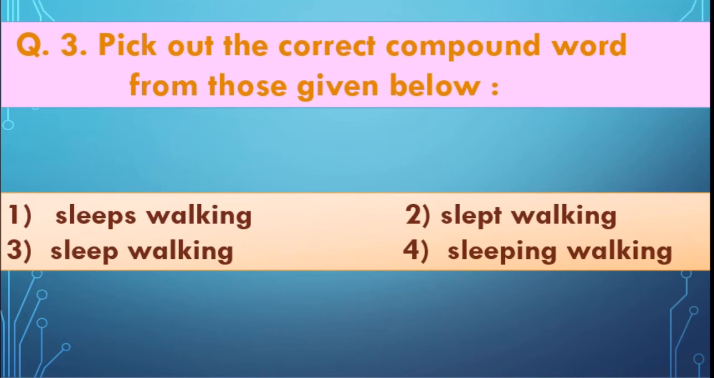Next one. 4 options are given again. You have to darken the correct option. See that. Sleeps walking. Slept walking. Sleep walking. Sleeping walking. A little confusing one, isn't it? But the right one is third one. Sleepwalking.